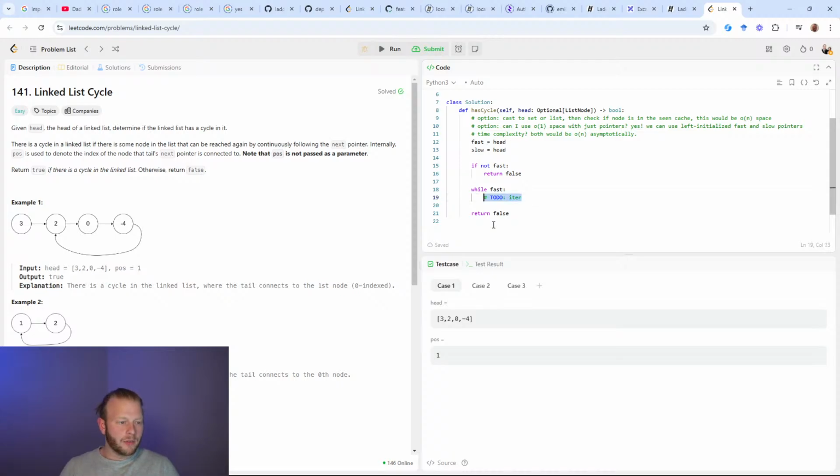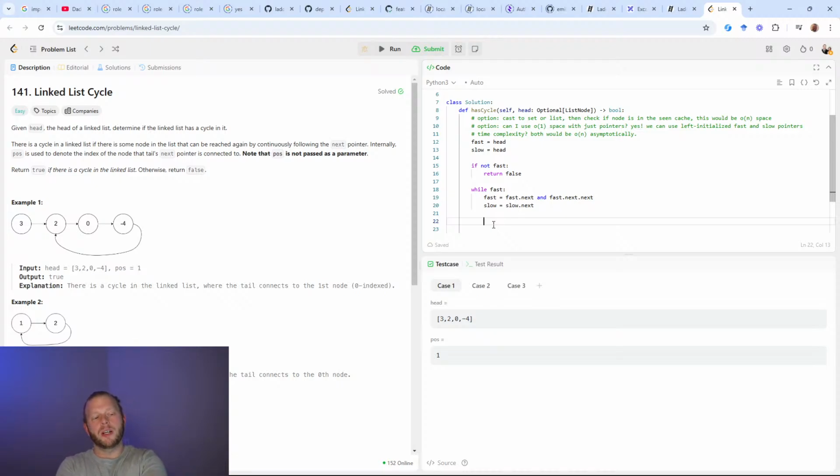So how do we iterate in here? While I have a reference to fast, I'm going to say fast is fast.next. And I'd like to do fast.next.next, but I can't do that because fast.next might be null. So here I'll say fast.next and fast.next.next. That's a short circuiting truthy evaluation. This might let me point to the next reference, and then slow equals slow.next. So you can see fast is moving twice each iteration and slow is only moving once.